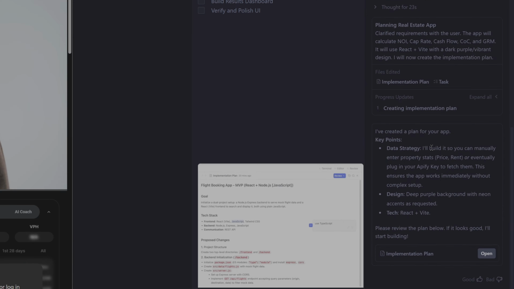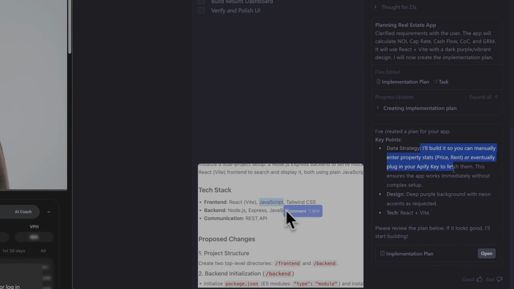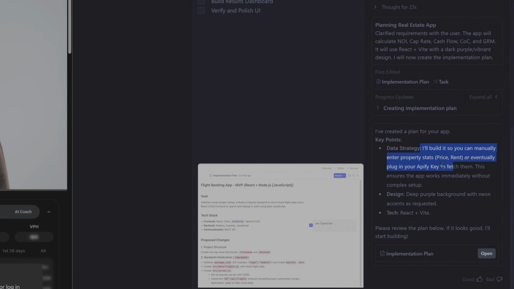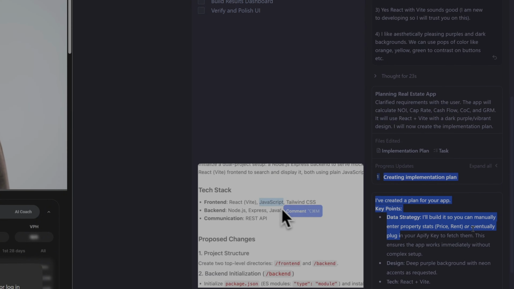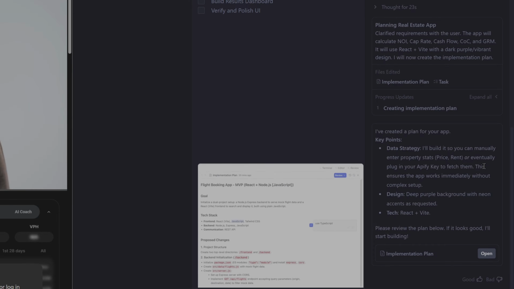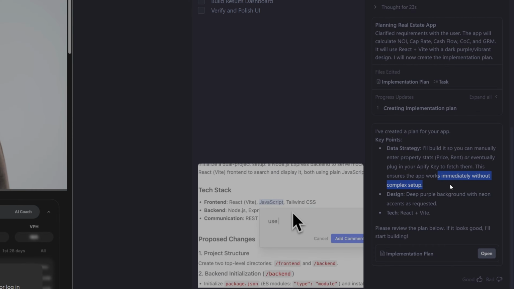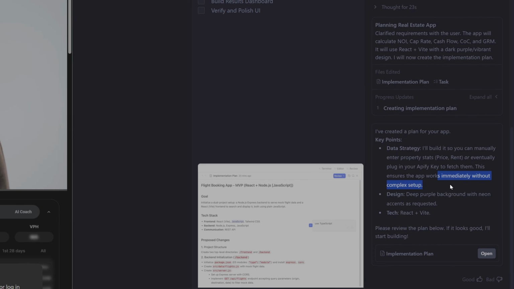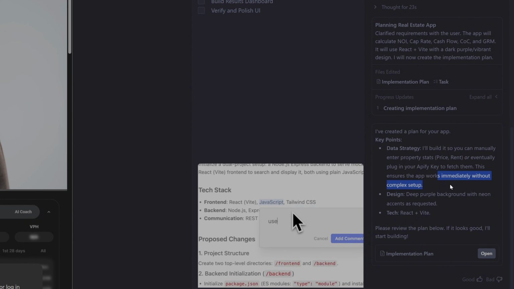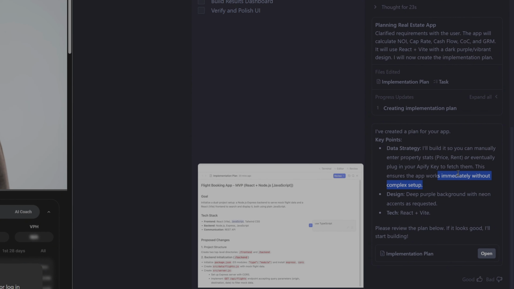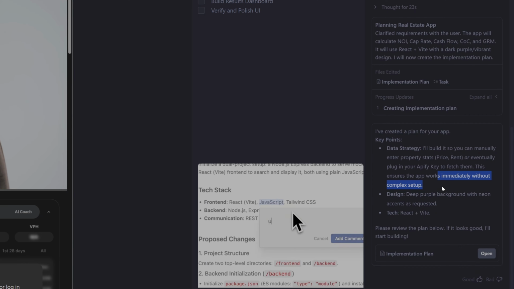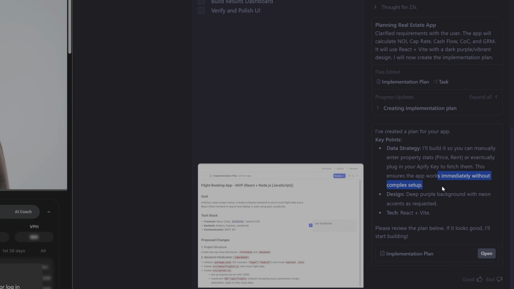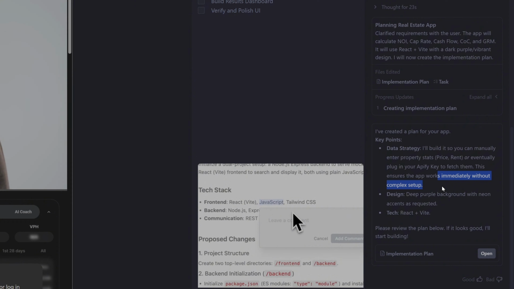So it created the plan for me and it's going to build it so I can manually enter the details right now. And then later on, I can plug in my Apify key to fetch the details automatically. This is how we get it working immediately without complex setup. So that's awesome. It's thinking already from the mindset of an MVP. It's like, hey, let's get it going and working and then we can improve it later, which is a great approach for developing anything from the ground up.